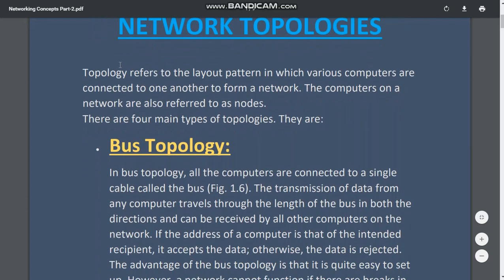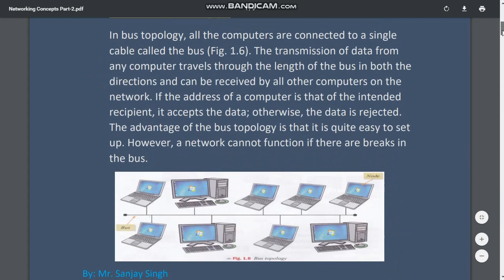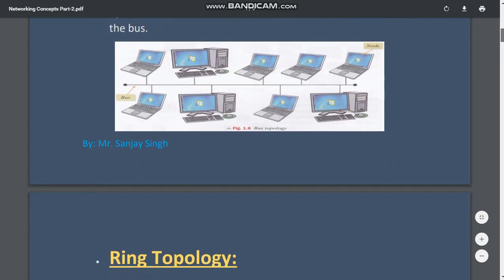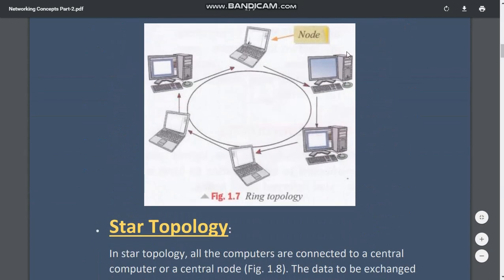By definition, topology means the layout pattern in which various computers are connected to one another to form a network. Let us see some figures first. For example, here there is a central cable, and with this all the computers are connected in this fashion. Or we can connect computers in ring form like this. So all these are topologies.